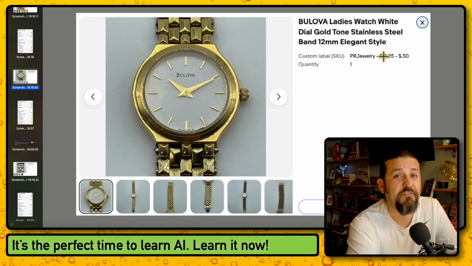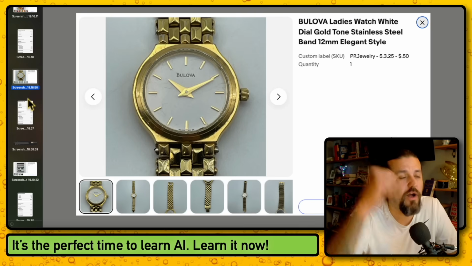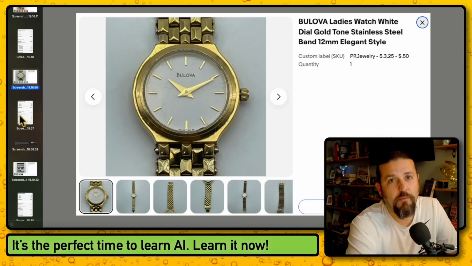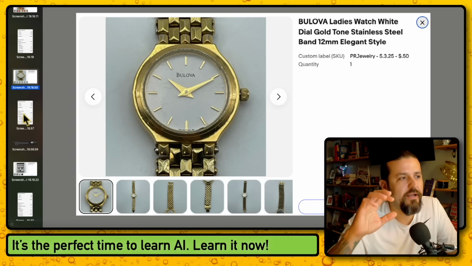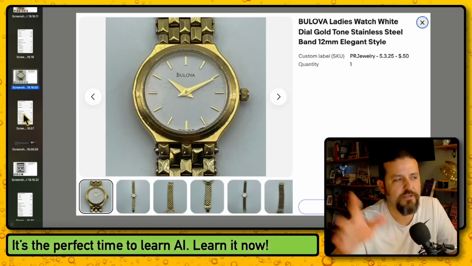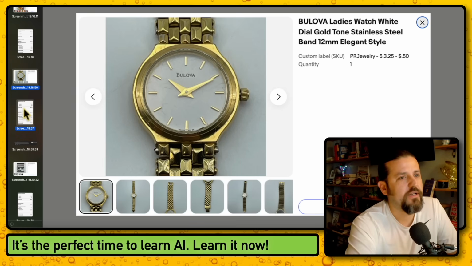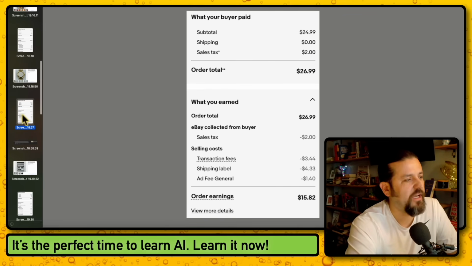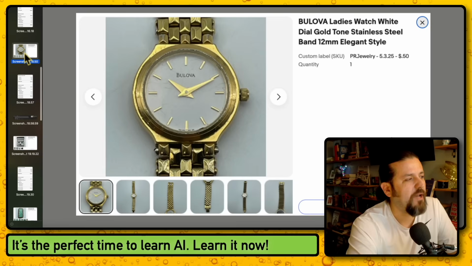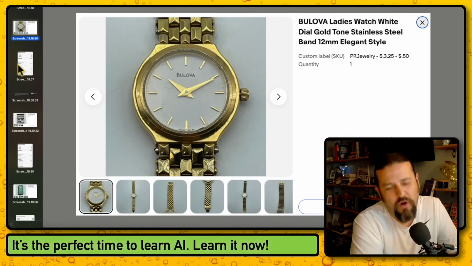But look at that. I bought it for 50 cents because I bought it in a big bag of watches. I threw a lot of them away because they weren't good. You know, take out parts and things of the sort. But whatever I need to scrap, I just get rid of it. But look at this. Sold for $24.99, free shipping, after fees and everything. I brought home $15.82. So somebody asked me last time, why would you do that? Doesn't that take too long? I mean, you have to open the watch, you have to buy the battery, you have to do this, and you have to do that.